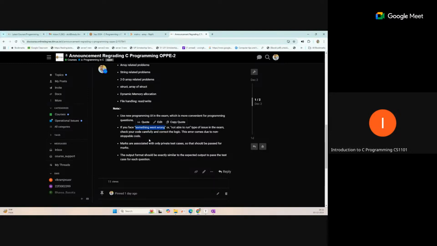This is a code-related issue. "Something went wrong" comes when the program is executing continuously and not stopping. In that case, the portal cannot handle a program running continuously with no stopping situation. After some time it gives this type of response and is not able to run.